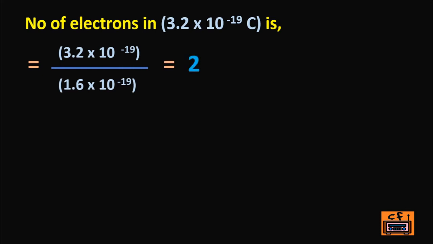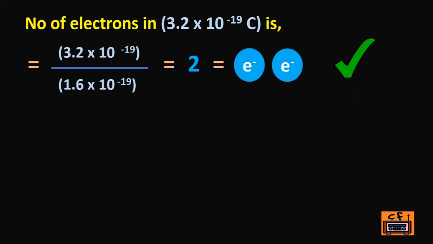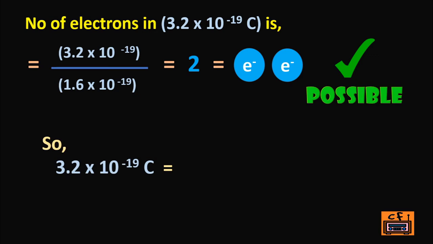So it consists of 2 electrons. As the number of electrons in this charge is a positive integer, this charge can exist. So 3.2 into 10 to the power minus 19 coulomb is equivalent to 2 electrons.